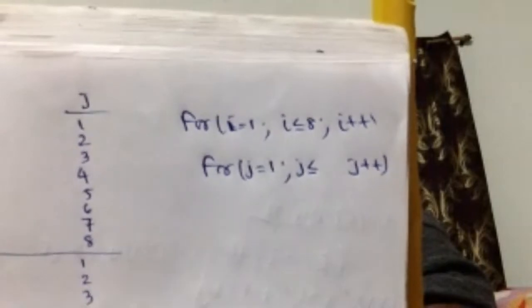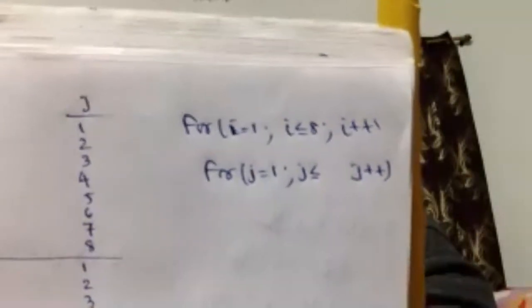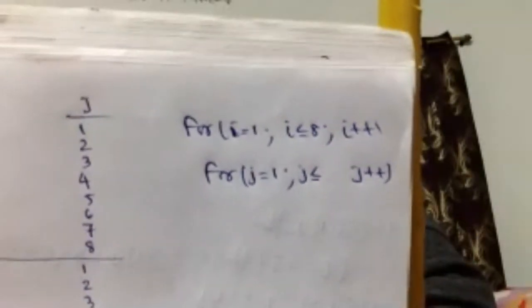J equals to 8, so J less than equals to I. Because I have to go for this structure, be careful. Every time it will reduce by 1. So J equals to 8, J greater than equal to 1, J minus minus. Simple logic, just try. Every time I have to reduce by 1.